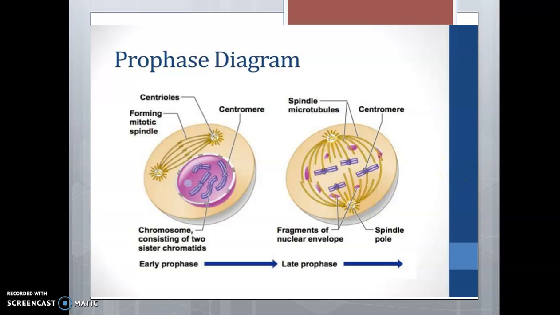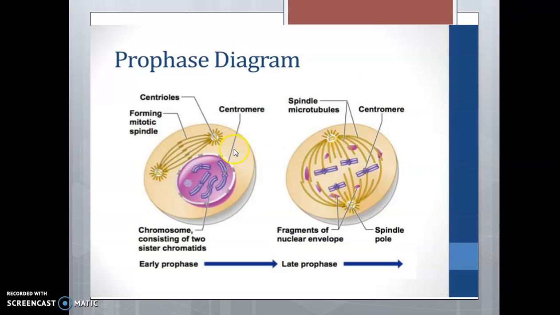So, in early prophase, the mitotic spindle starts to form. The chromosomes start to condense, and the nucleolus disappears. In early prophase, the cell starts to break down some structures and build others up, setting the stage for division of the chromosomes. The chromosomes start to condense, making them easier to pull apart later on. The mitotic spindle begins to form.